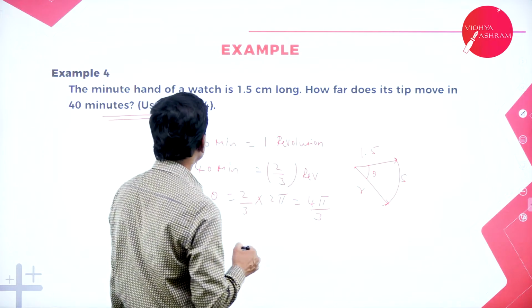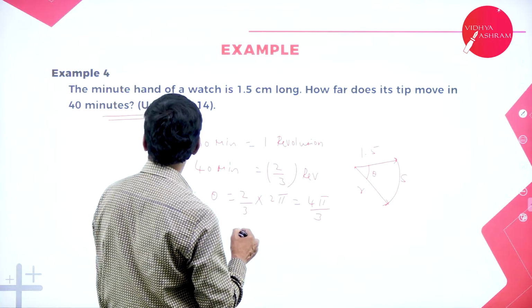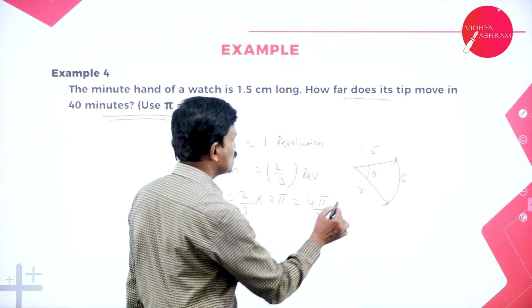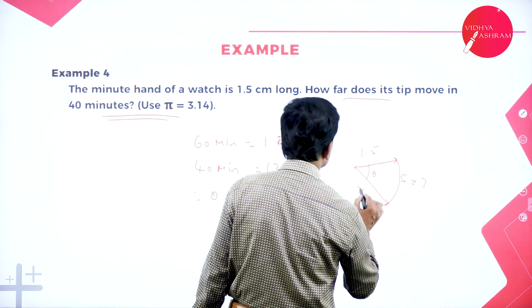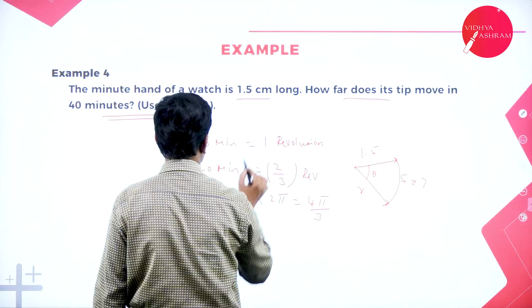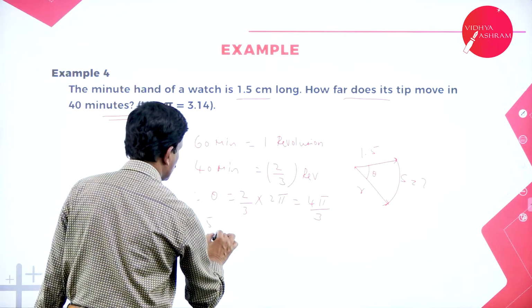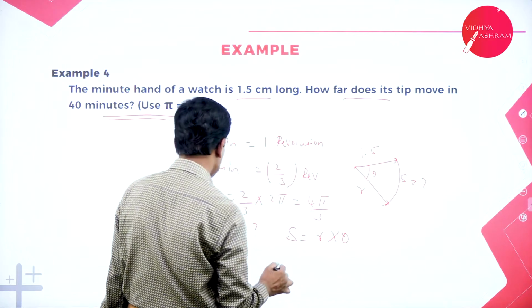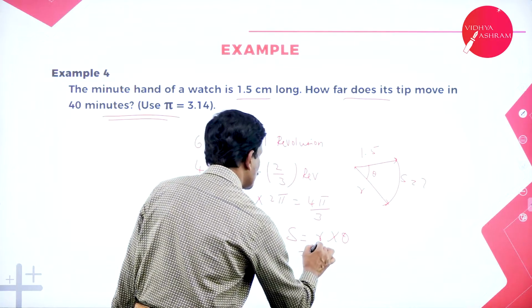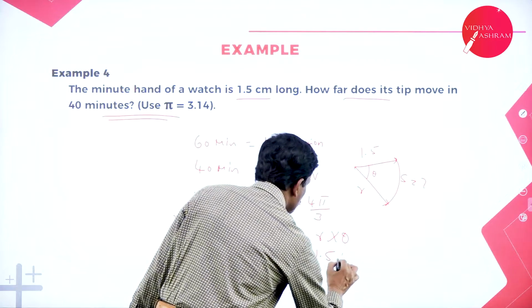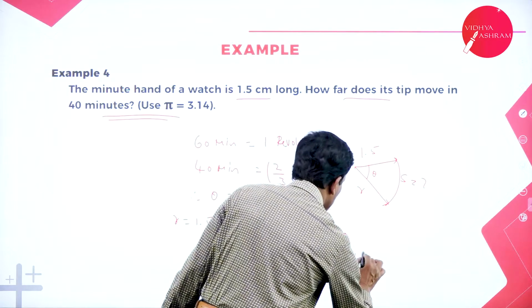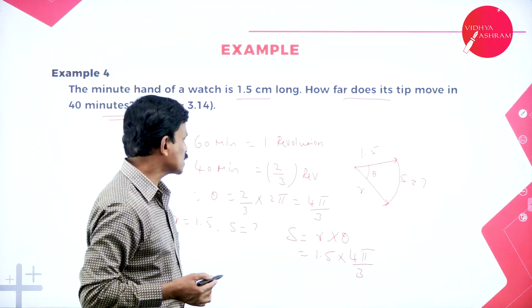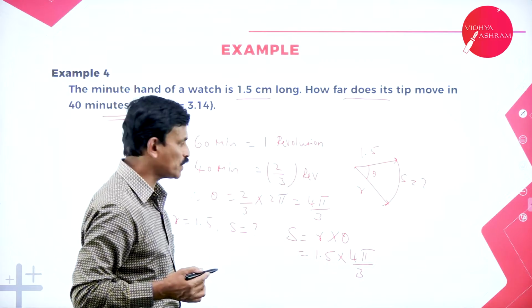Now, find out the value. What is required? How far does its tip move in 40 minutes? That means S is to be determined. S is the question mark. R is given: the radius is 1.5 centimeters. Now we know that S is equal to R into theta, where R is 1.5 and theta is 4 pi by 3.